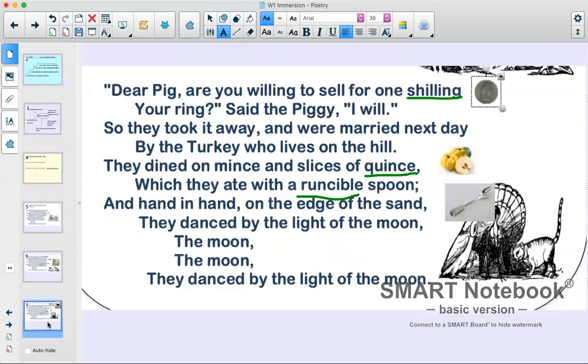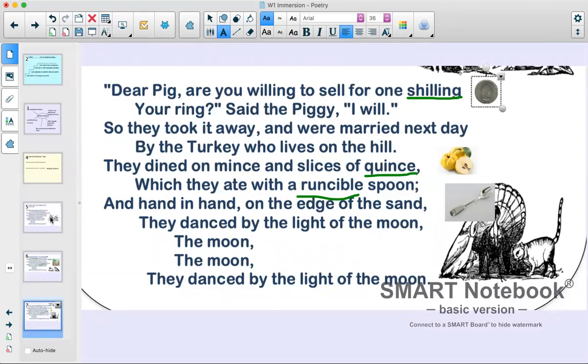"Dear pig, are you willing to sell for 1 shilling your ring?" said the piggy. "I will." So they took it away and were married next day by the turkey who lives on the hill. They dined on mince and slices of quince, which they ate with a runcible spoon. And hand in hand on the edge of the sand they danced by the light of the moon. The moon, the moon. They danced by the light of the moon.